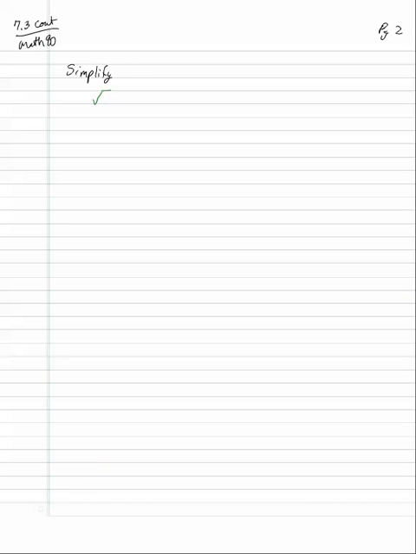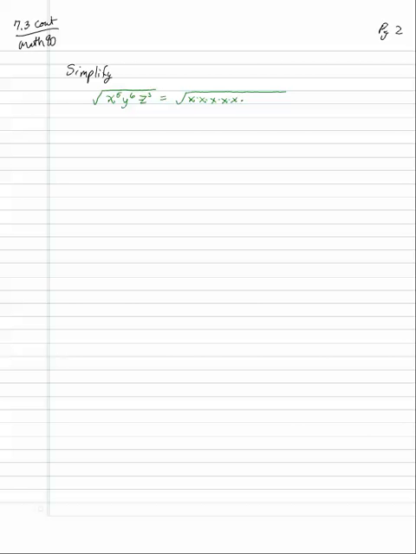Alright, if I wanted to simplify the square root of x to the 5th, y to the 6th, z cubed. Now, realistically, I don't want to write x times x times x, 5 x's.